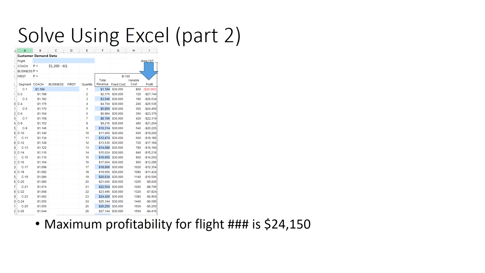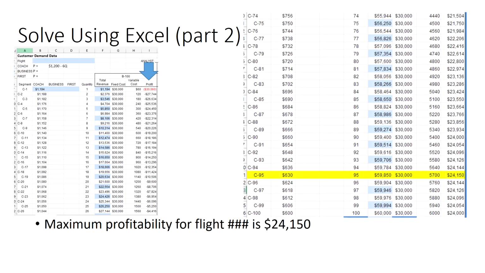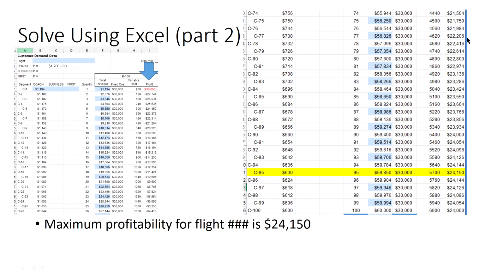So we're looking at that column right there. If you'll notice, all of these numbers are negative numbers. You can't be profitable by charging a very high price because you won't cover your fixed costs. However, if you slide on down further, you'll see that you could make $20,000, $23,000, even $24,150. There's no profit that's higher than that in my analysis.